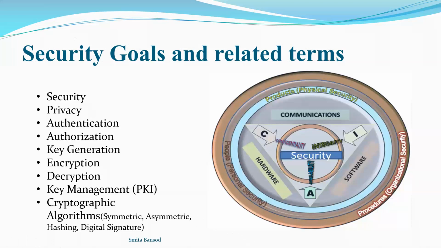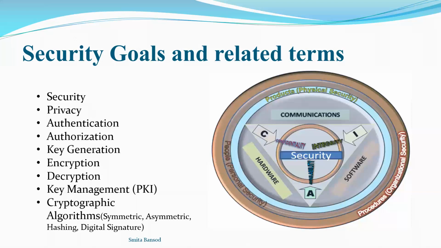For that, we use certain cryptographic algorithms: symmetric key cryptography, where only one key is used, and asymmetric key cryptography, where two keys are used. One is known to everybody and the other only to that particular person, known as the public key and private key.